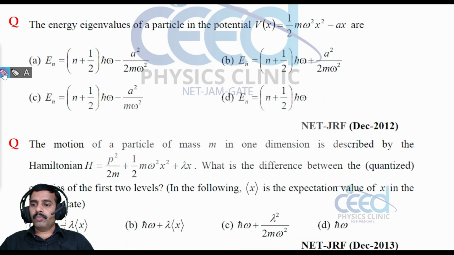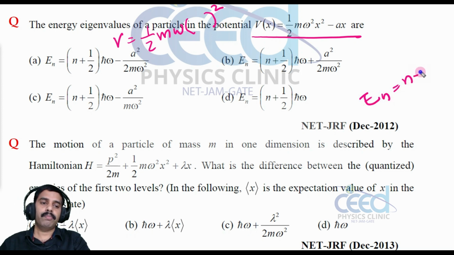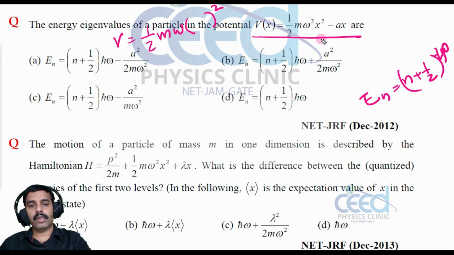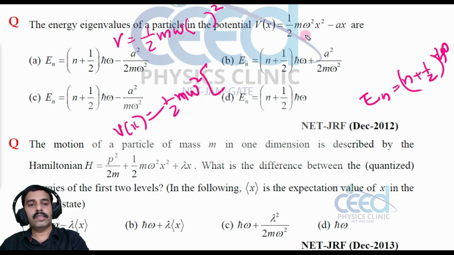So to do this problem, we can convert this potential into the standard form. Suppose the potential is in the format half m omega square times some variable quantity squared, then its energy eigenvalue we already know: n plus 1 by 2 into h cross omega. But here it is not in the standard format, so we have to make it a perfect square. So let me write this V of x by taking half m omega square out.